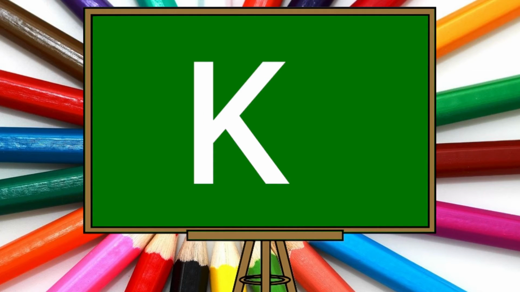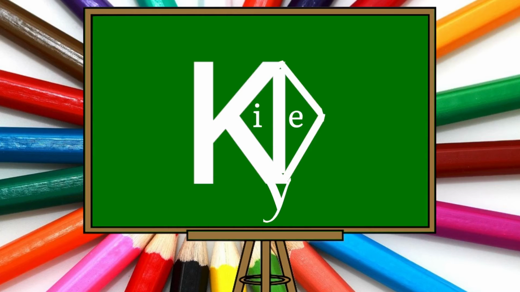For understanding this rule, we'll draw one more drawing with the help of letter K. First, we'll draw a big K, and we are going to turn this K like a diamond or kite like this. And we add a tail like the kite has. We put I, E here and Y at the bottom of the kite. Now we have K with I, E and with Y.